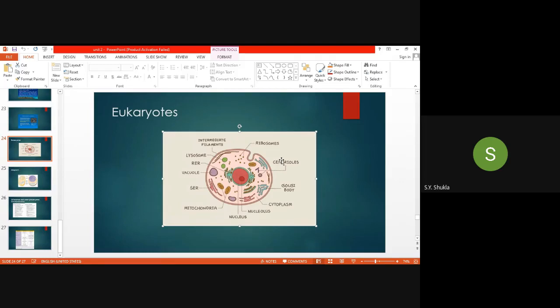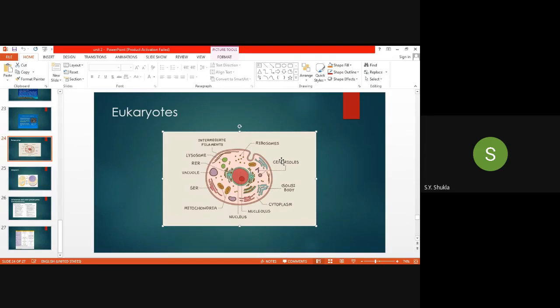Any organism which carries flagella, that flagella arises from the centriole. Remember that. That means it is microtubule in nature, protein in nature. The flagella is made up of protein, and it is formed from the centriole.